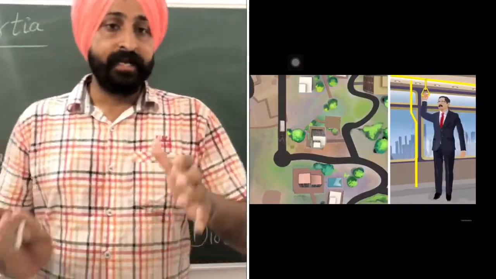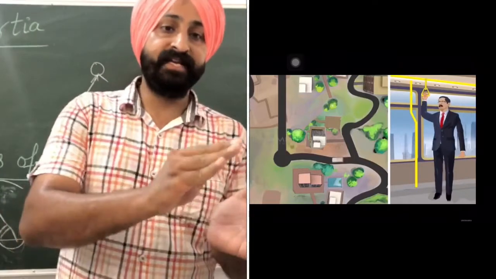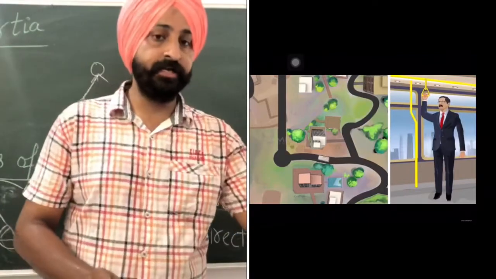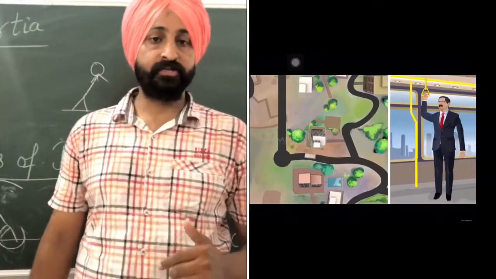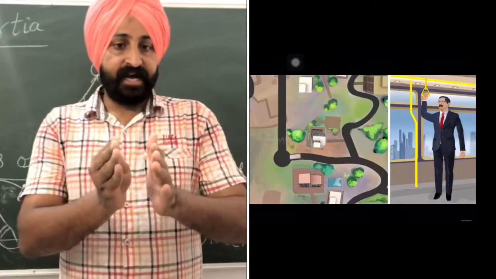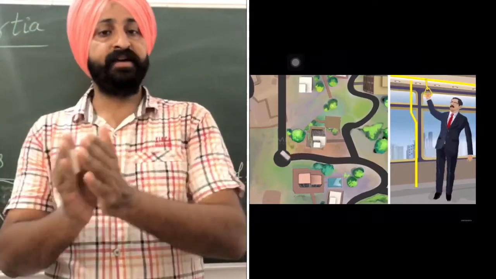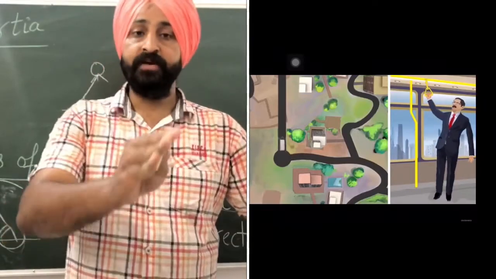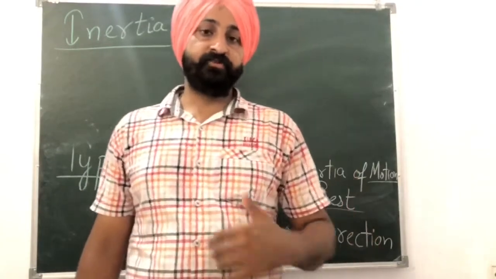You must have experienced that when the bus takes such sharp turns, your body tends to get bent in one direction. Suppose the bus is taking a turn in this direction, your body will bend in the opposite direction. You must have experienced it in your school buses and other vehicles. So when the bus is taking a turn in this direction, your body would like to remain in the same direction only. That is why your body will tend to bend in this direction. So these are the three inertias.